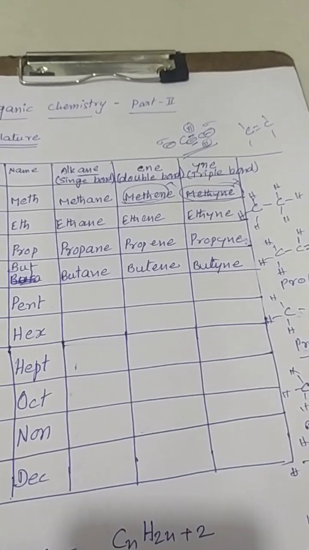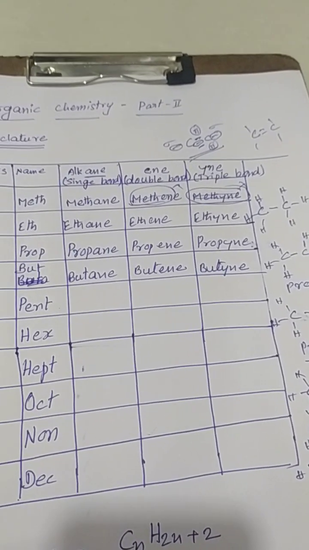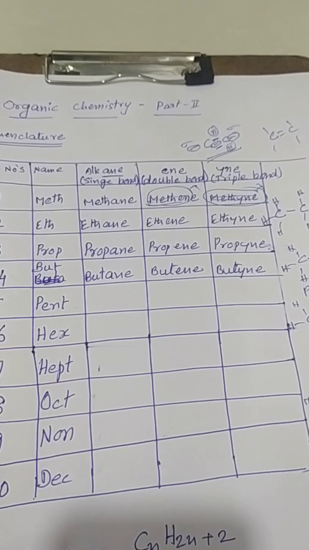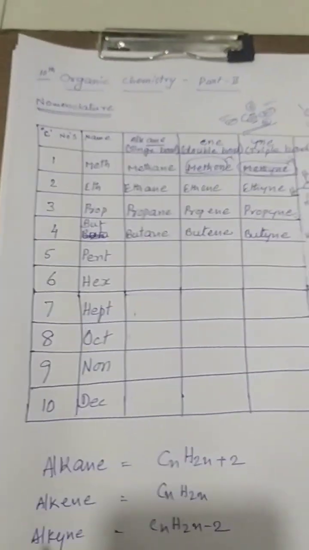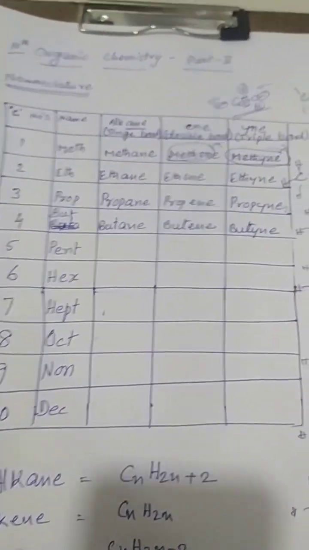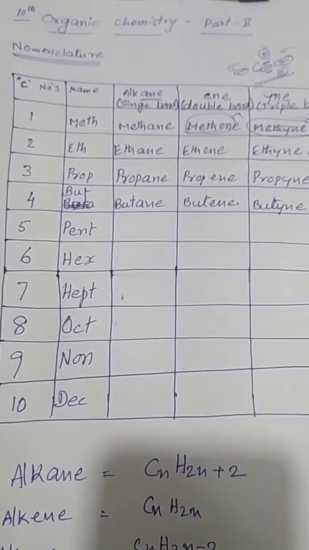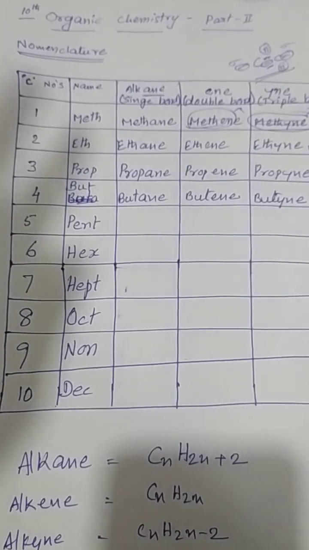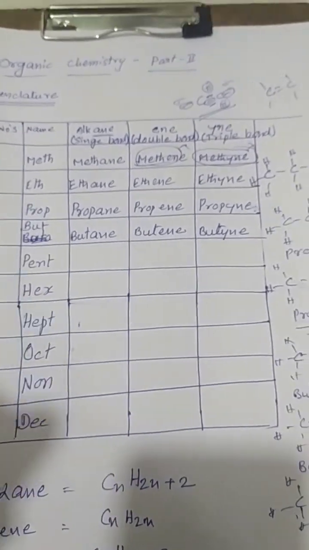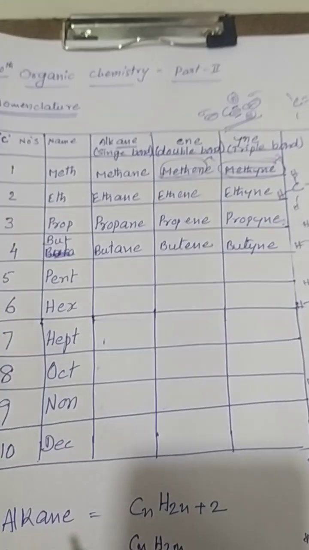There is no scope for names above 10 in the 10th class syllabus. For more compounds, there may be a chance to learn in the 11th and 12th, so you just understand up to 10 only. For 10 carbons, it is called decane, decene, decyne. Now we go further.